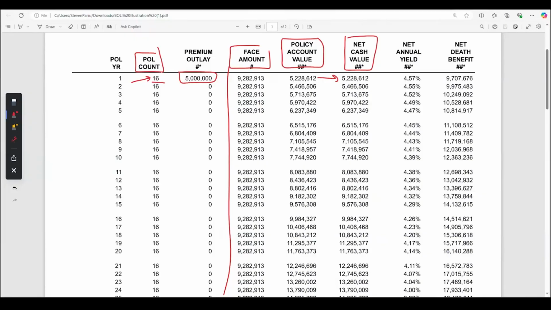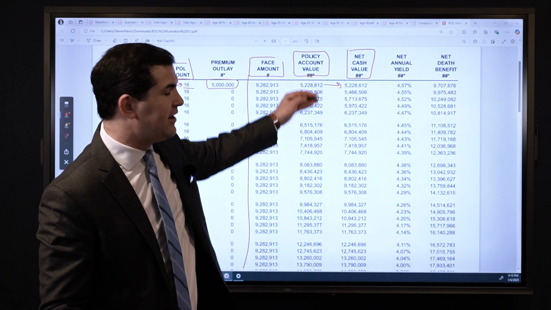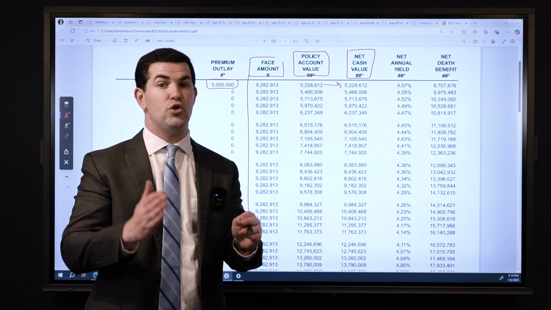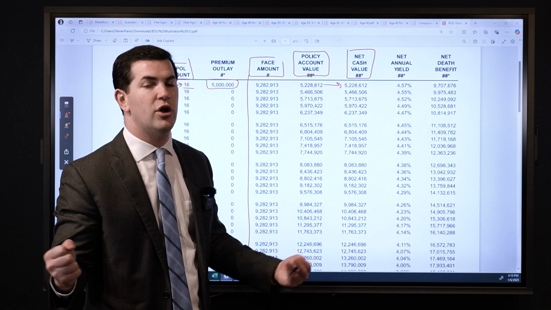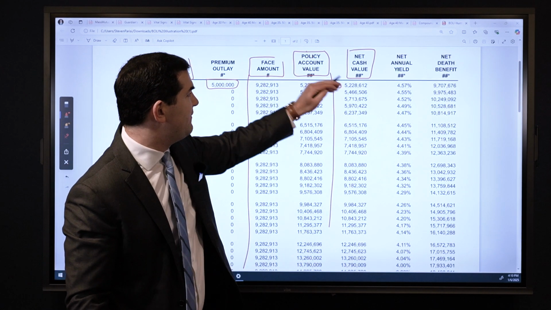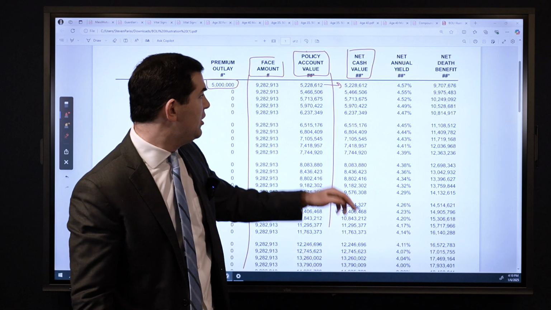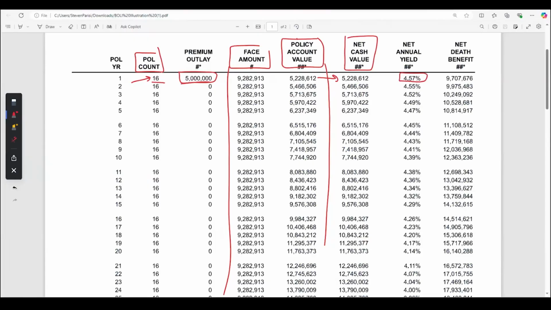Why we have this column twice is because typically when you look at universal life insurance policies, we have what are called surrender fees or surrender charges. So you've got the account value, which is your money earning interest, then a surrender charge, meaning if you cash it out, the company will pocket that surrender charge. With bank-owned life insurance policies, we don't see that there. That's why the account value matches the net cash value. So the first year, they put in $5 million, they earned 4.57%, and they've got almost $4.25 million. So positive cash value right out of the gates.